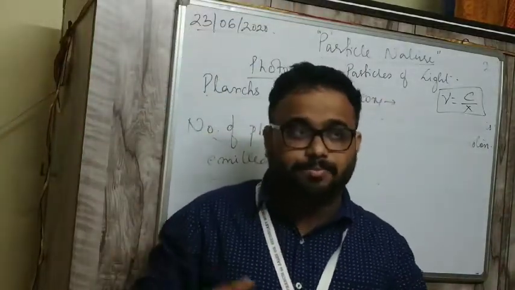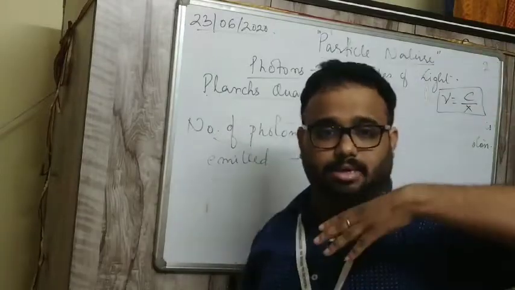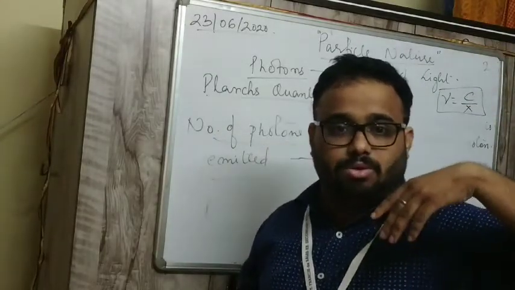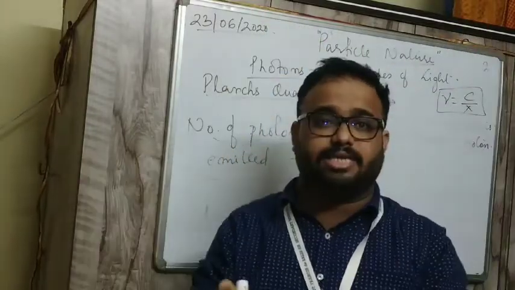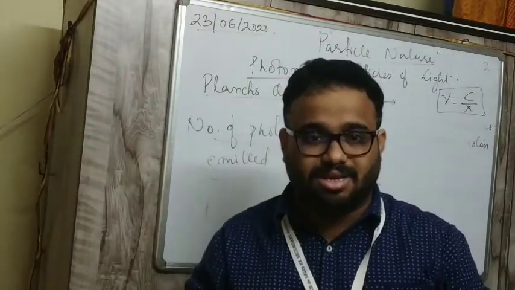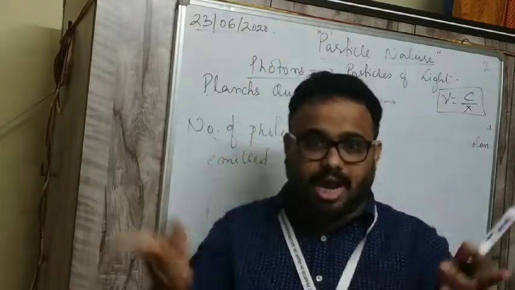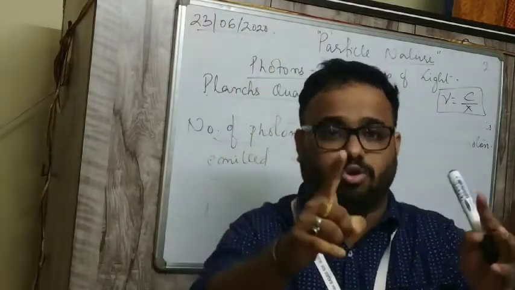Similarly, light is coming with frequency nu, the energy of one photon is h nu, and the total energy is suppose x. So how many photons will there be? Total divided by the energy of one photon.